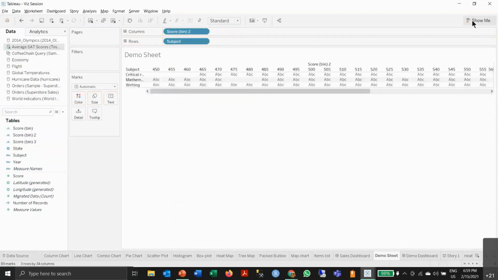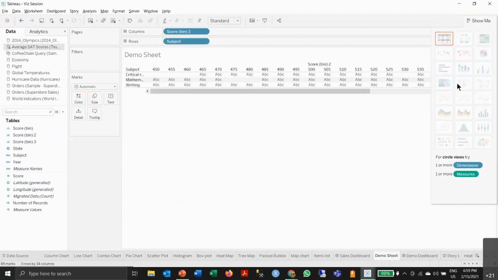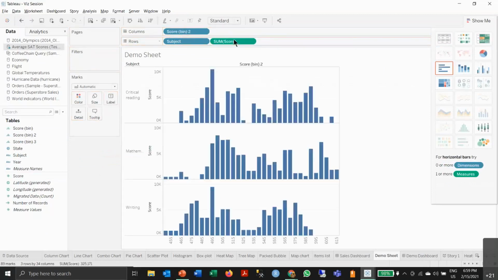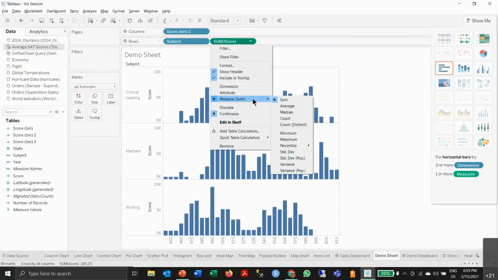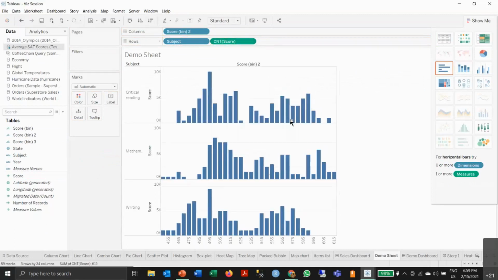Now this is the Show Me card. Here you can just click and it will show you a basic representation of what visualization you can use. Generally, for a histogram, you need a count measure. So I would add the score as a count. I don't want the sum of the scores, I want the count. So I'll use the measure as a count. So the histogram changes.